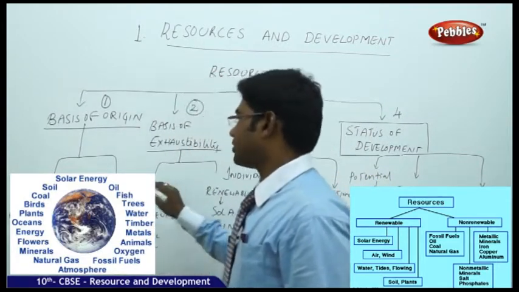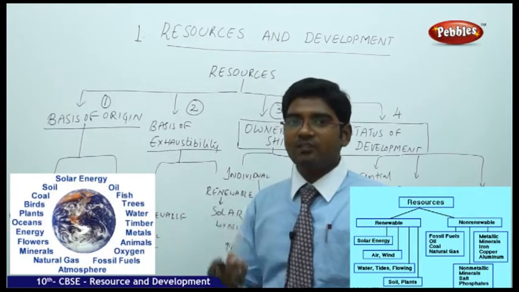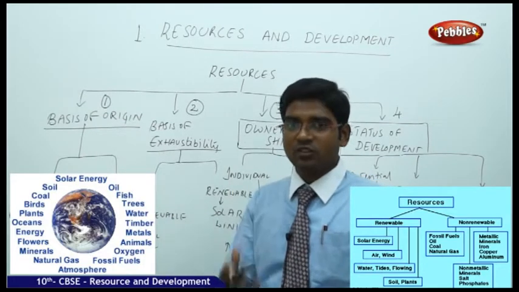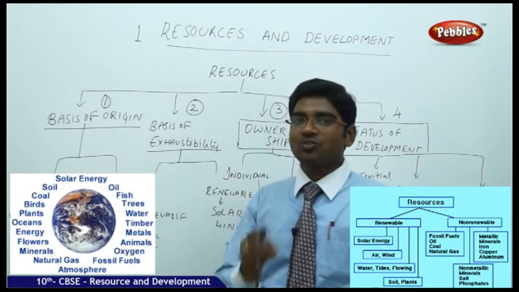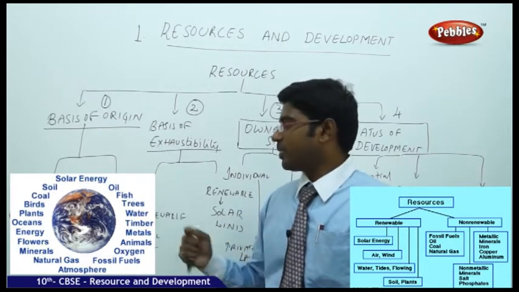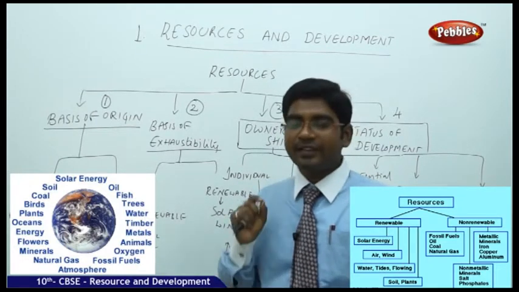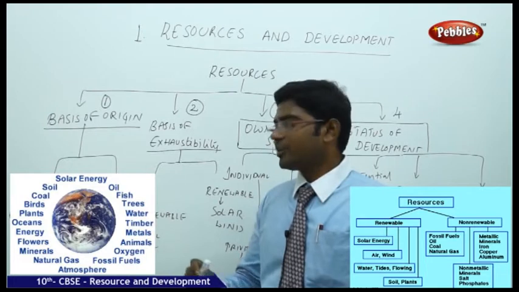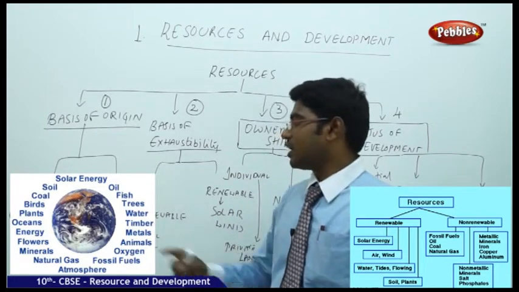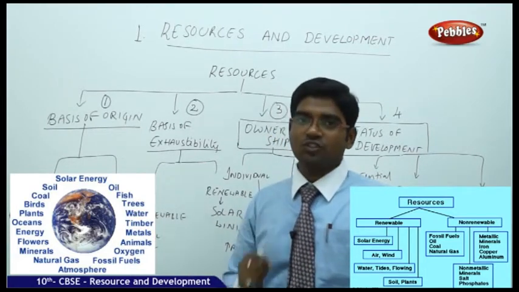Biotic means what we get naturally available in the nature, and most of the biotic things have life in them. That is a special feature of this. So biotic are the things which have life in them. Examples of biotic are flora and fauna, fisheries and livestock.